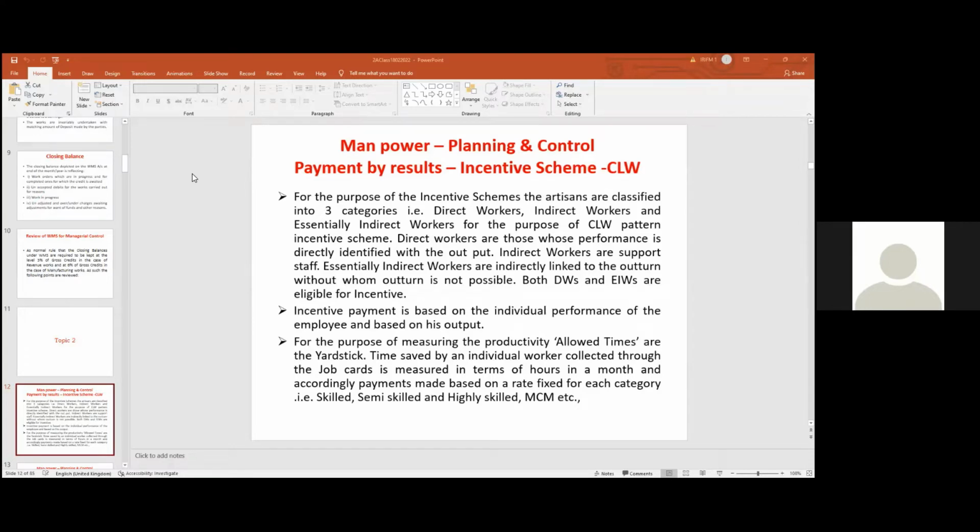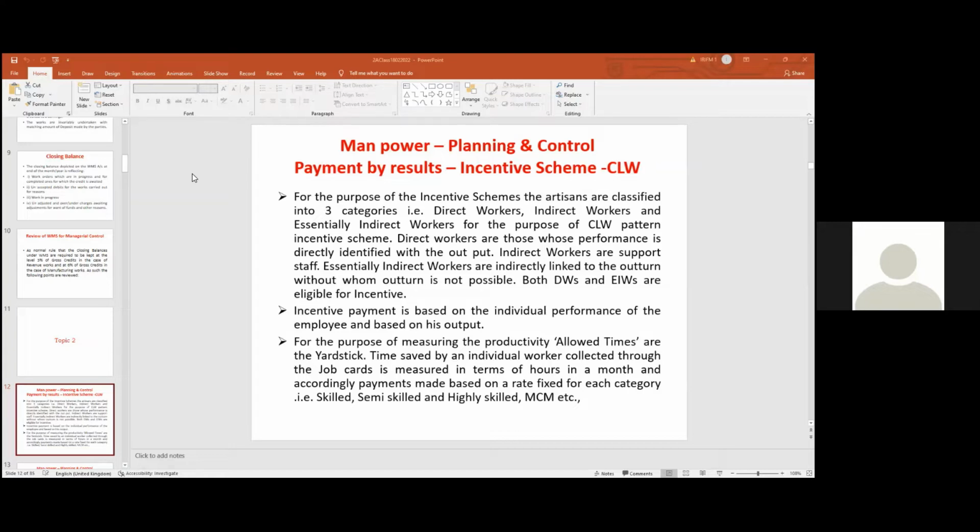Direct workers are eligible for incentive. Indirect workers are not eligible for incentive, because they are the support staff. Essentially indirect workers are also eligible for incentive, but based on some percentage or average of the direct workers' contribution. So that is what the CLW pattern incentive scheme gives us as guidelines.